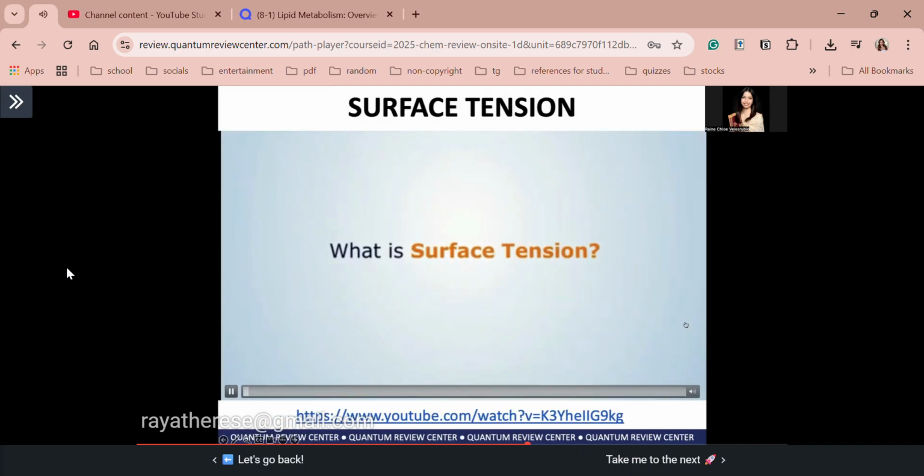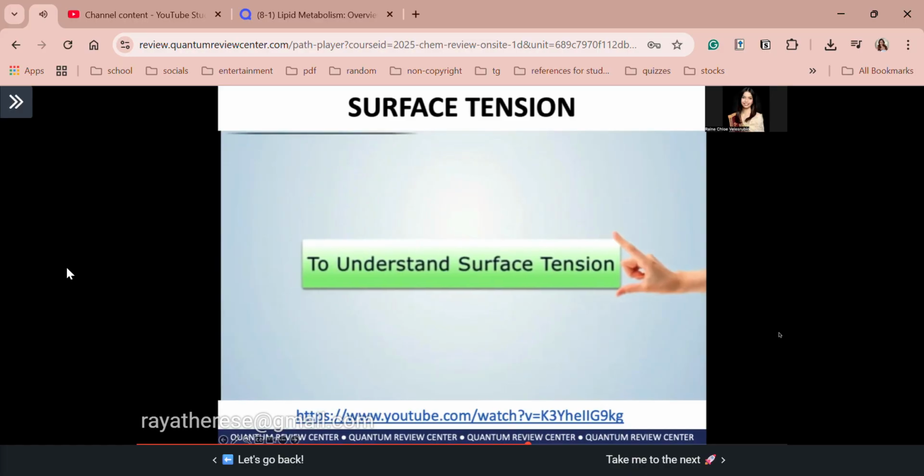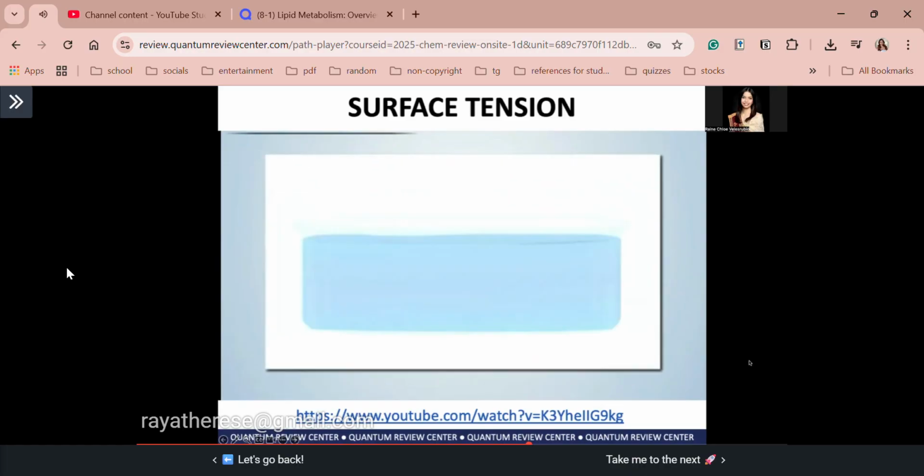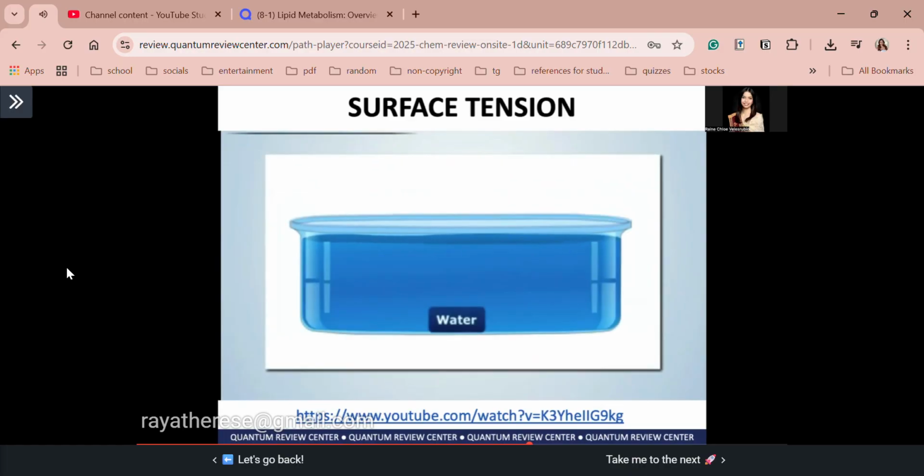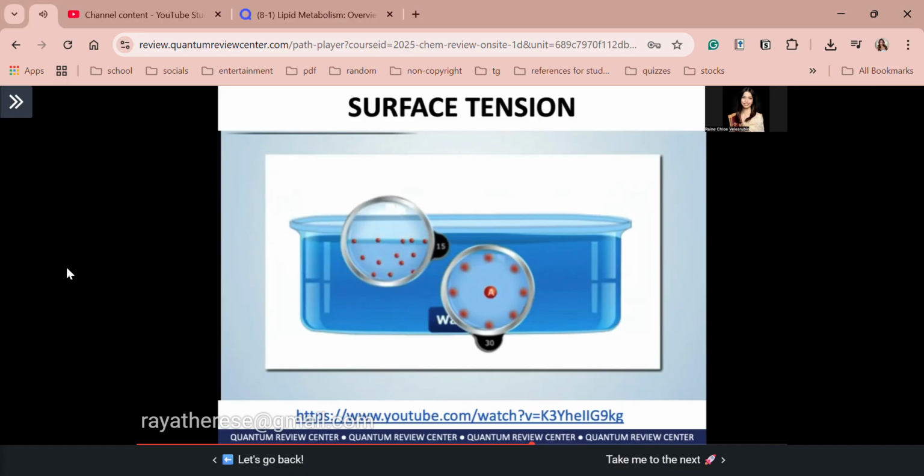What is surface tension? To understand surface tension, let us consider a vessel filled with water. Let us assume that water molecule A is present somewhere near the center of this vessel, and water molecule B is present at the free surface of water. We see that molecule A is attracted equally in all the directions by the surrounding water molecules. Thus, the net intermolecular force acting on A will be 0. We also see that molecule B is attracted by the water molecules present below it. As the attraction on B is unbalanced, a tensile force acts on it in the downward direction.